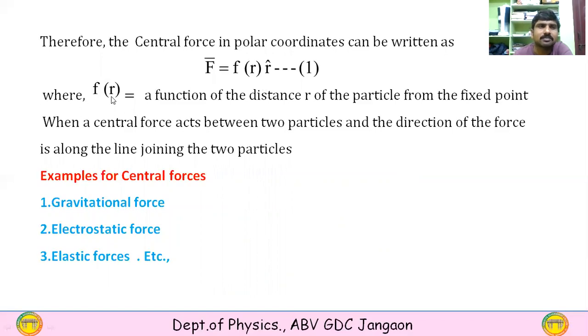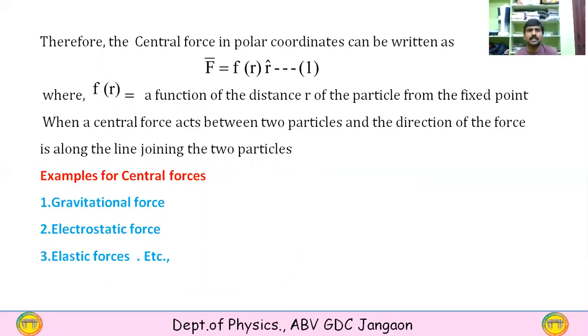And this F of r is a function, which means it changes with respect to this small r. That means the magnitude of this force depends on the position, or the length, or what is called the radius from a fixed point. When a central force acts between two particles, the direction of the force is along the line joining the two particles.